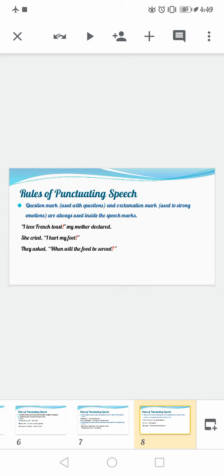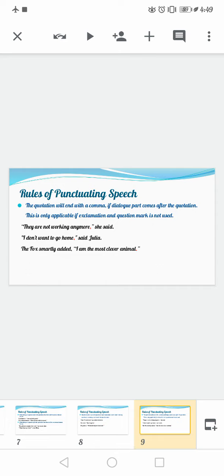Next, question marks and exclamation marks are always inside the speech marks, which I have just explained, so I am not going to explain it any further. Your question marks and exclamation marks will always be inside your quotation marks. The quotation will end with a comma if the dialogue part comes after the quotation. This is only applicable if exclamation and question marks are not used. Again, the same thing explained earlier.